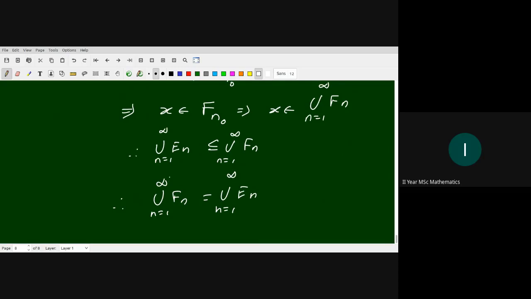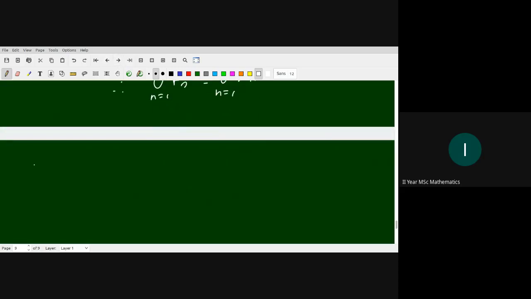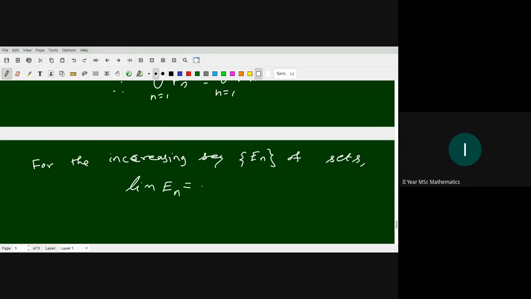Okay. For the increasing sequence of sets En, limit En is exactly union En.